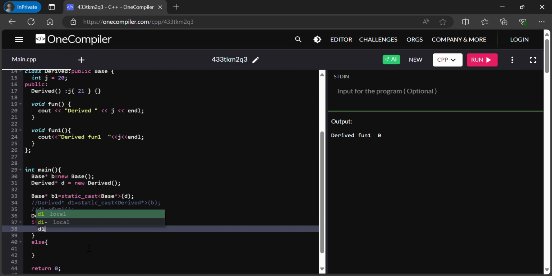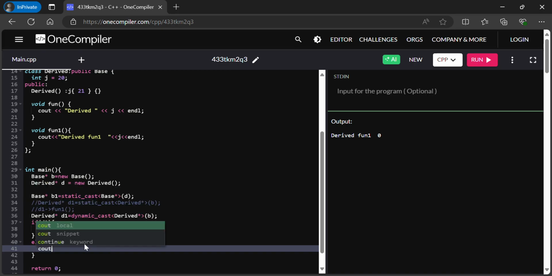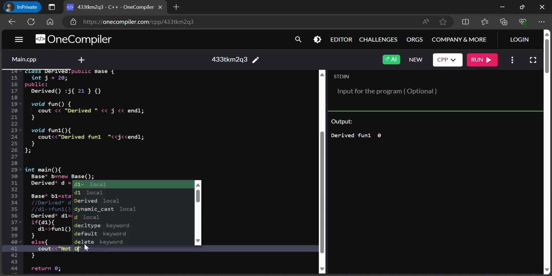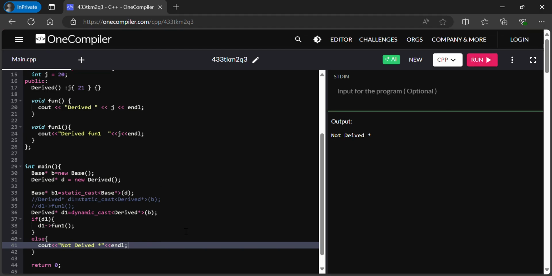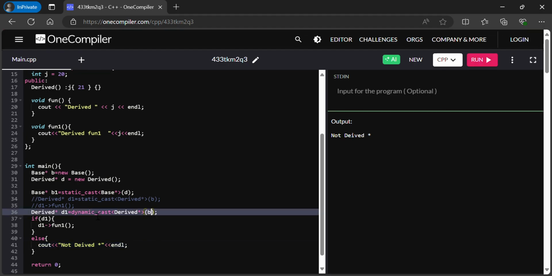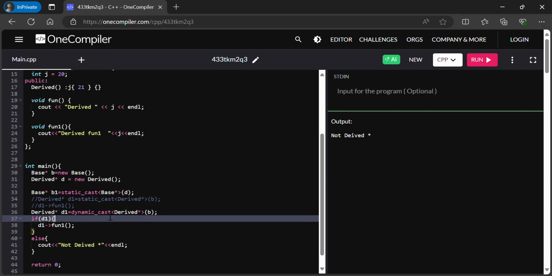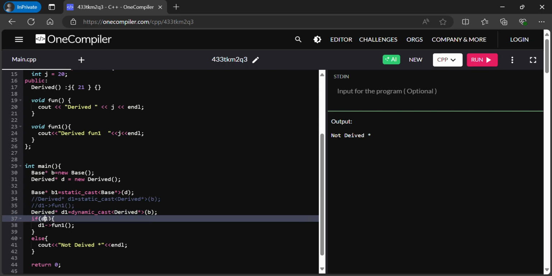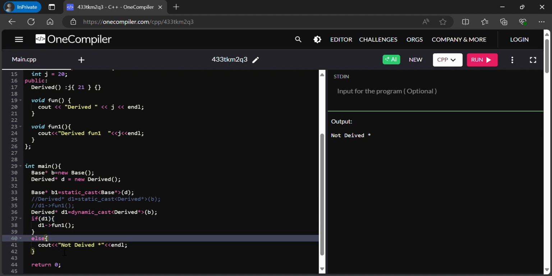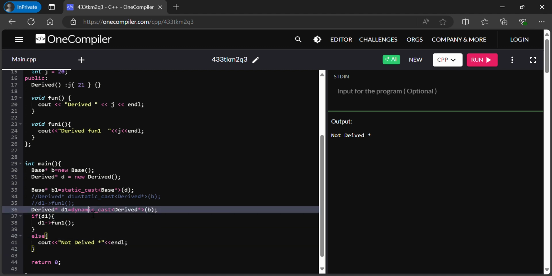So here we can again call fun1. Here we can just print "not derived pointer", like this we can print it. So we can try to run this and see. This is a base pointer and we are trying to cast it using dynamic cast to derived pointer. Here it has returned a null pointer, that's why it didn't enter this if condition and it has entered the else condition. So this is the purpose of dynamic cast.